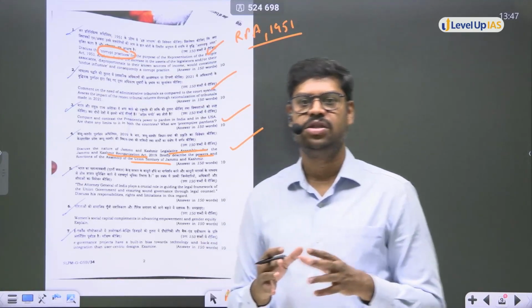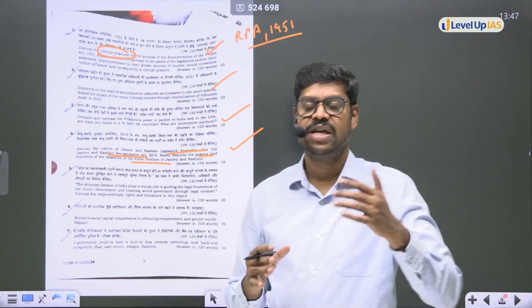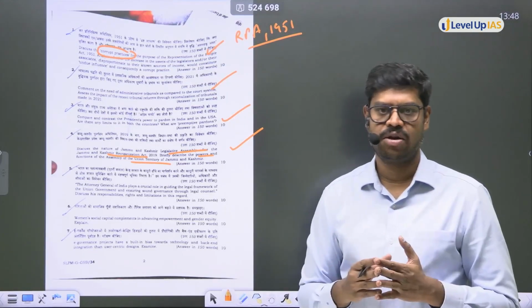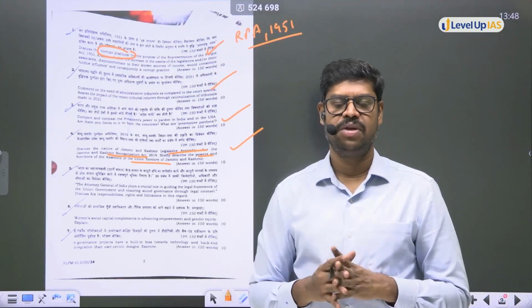So first of all, the Attorney General should not hold a brief against the government. That means he cannot argue against the government. He cannot appear against the government. He cannot be a director in any company without the permission of the government.